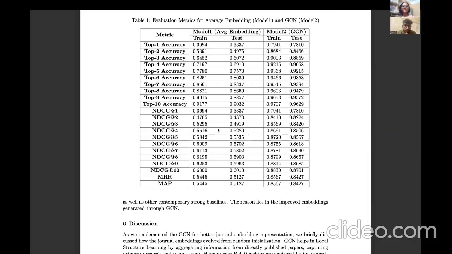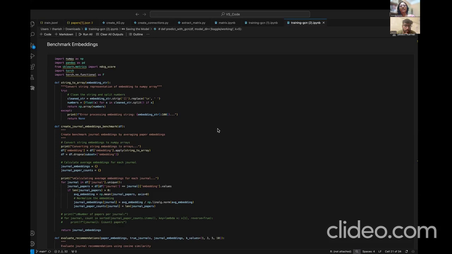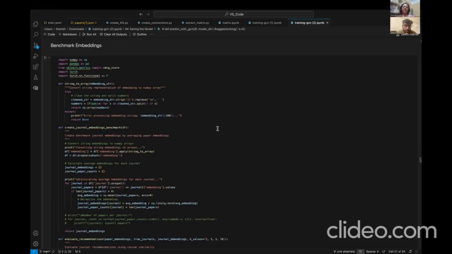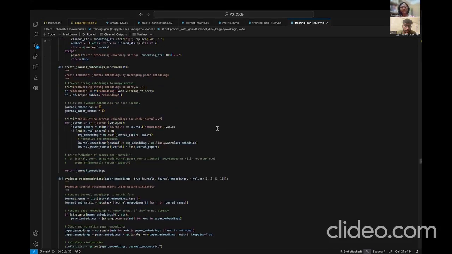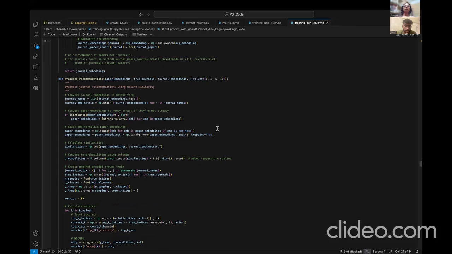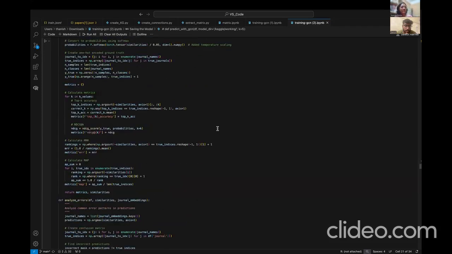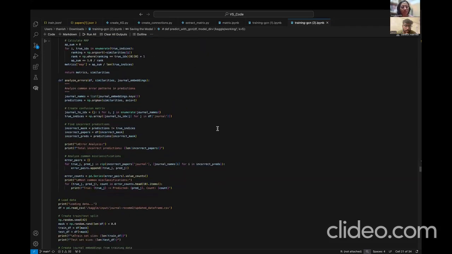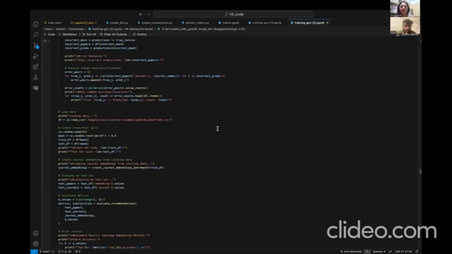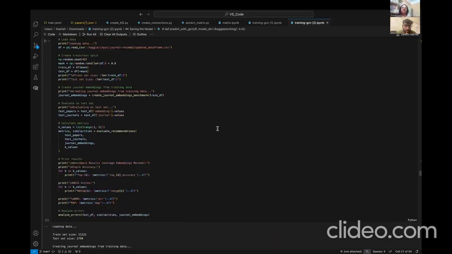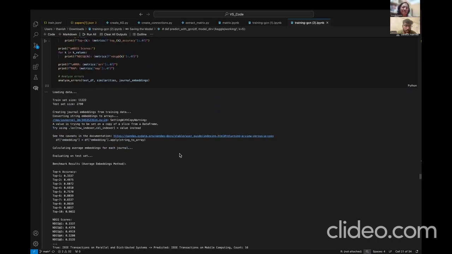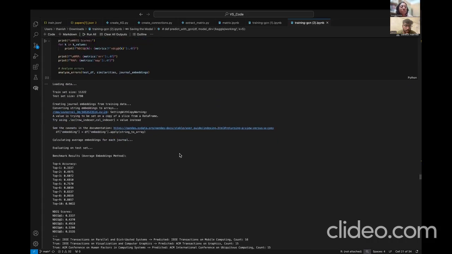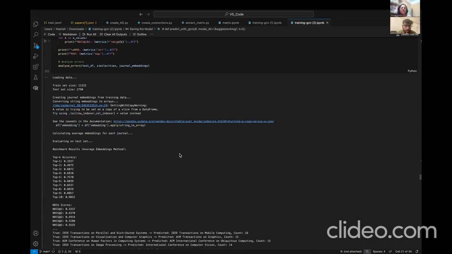So the average embedding model is when we replace each of the journal embeddings with the average of all the paper embeddings published in that journal. One thing to note here is that we created the embeddings using a sentence transformer model, using a pre-trained model. But in some existing works, they have used different versions of transformers, bidirectional transformers, and also mixture of transformer encoders to create those embeddings.